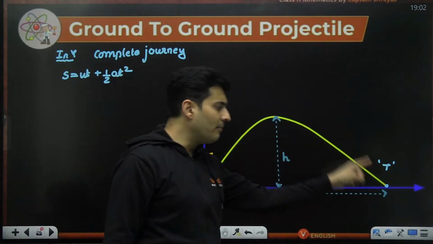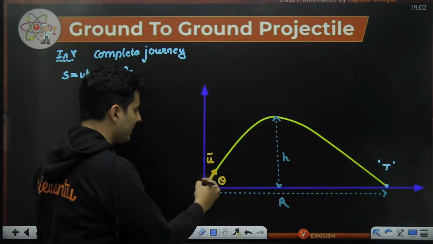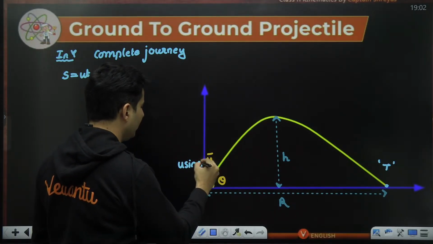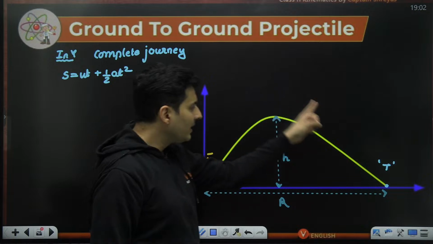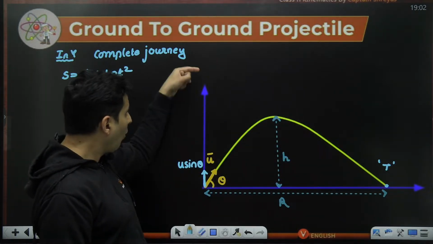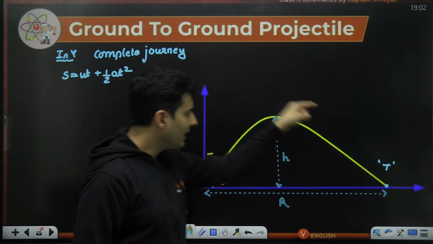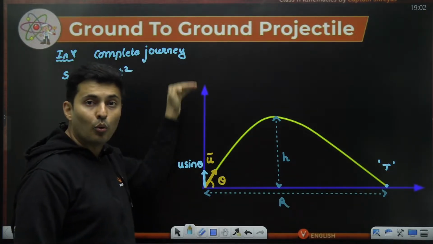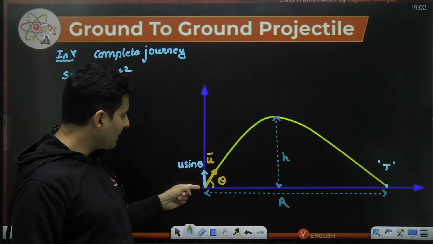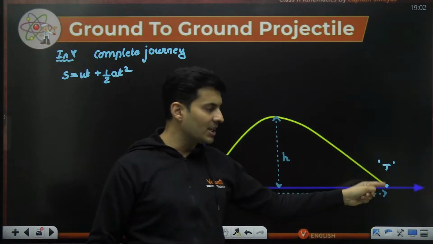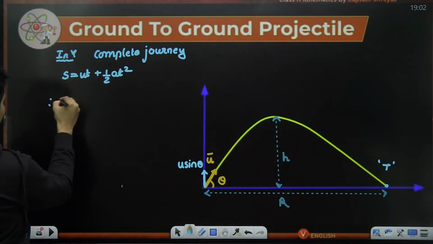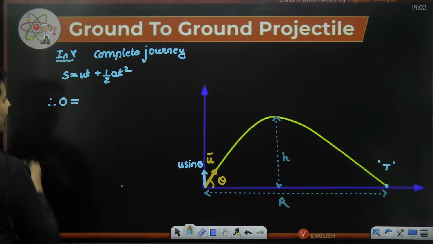If you consider the complete journey in the y direction, again my velocity is u sine theta only. My displacement in the y direction when I come back here is 0. Not in the x, but in the y. Y goes up and comes back, so it's the same location y direction wise. So technically, my displacement is 0 in the y direction.